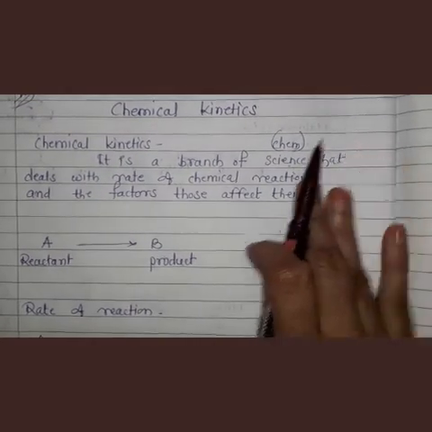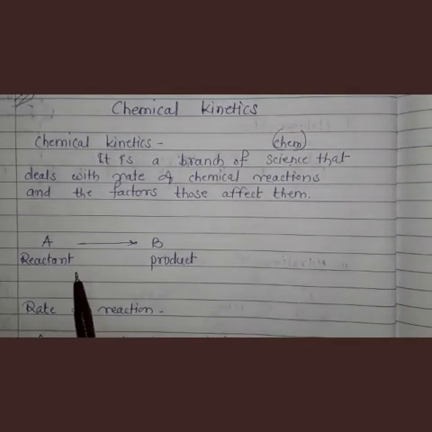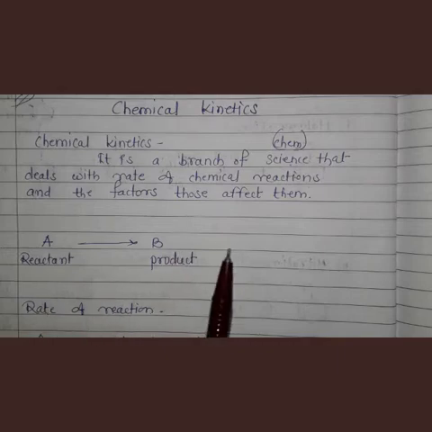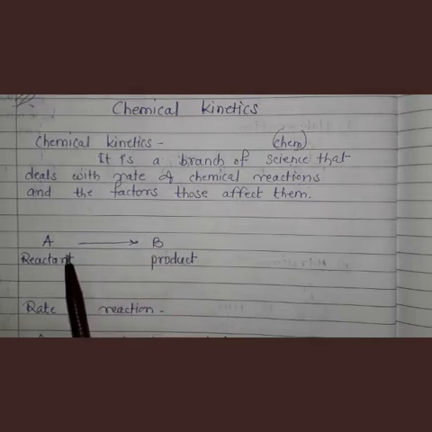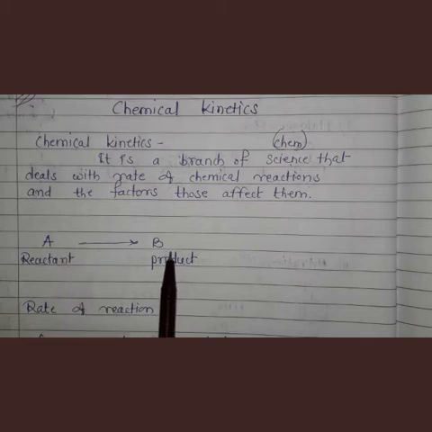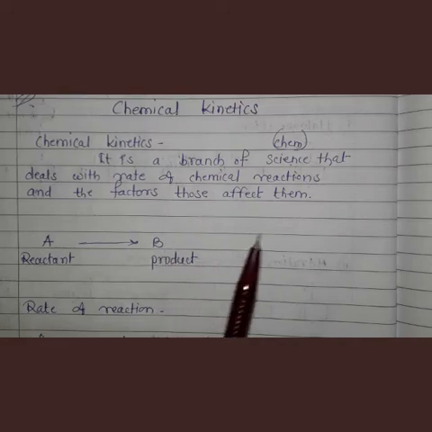Now, we have studied the general idea of chemical reaction. We know what chemical reactions are. Reactants are there and reactants are converted into products. In simple way we can say this is a chemical reaction. Now see here, A is converted into B. That means the concentration of A decreases or A is consumed. A is consumed, and only then B is formed. So chemical reaction means the process in which reactants are consumed and products are formed. Understand? This is chemical reaction.